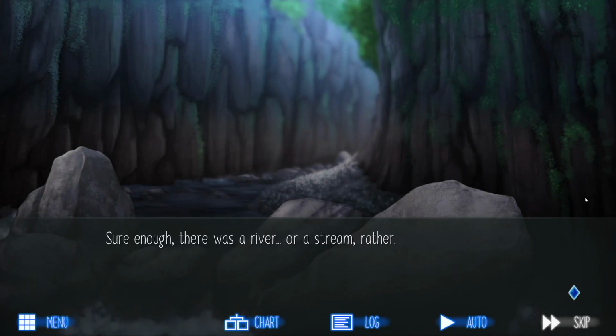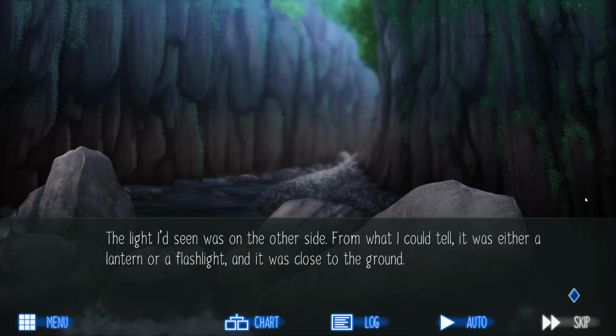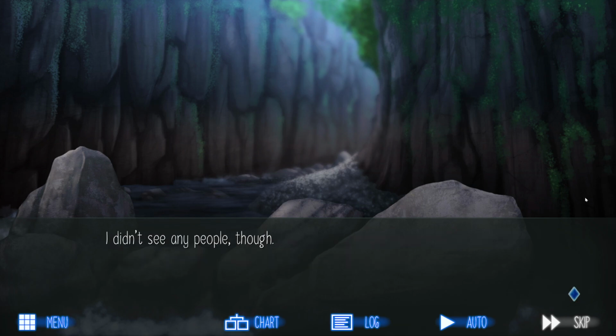Sure enough, there was a river, or a stream rather. I could see slightly more than I had while surrounded by trees. Straining my eyes, I saw a rocky river beach in the shallows. The light I'd seen was on the other side. From what I could tell, it was either a lantern or a flashlight, and it was close to the ground. I didn't see any people though. No one responded to my shouting either.